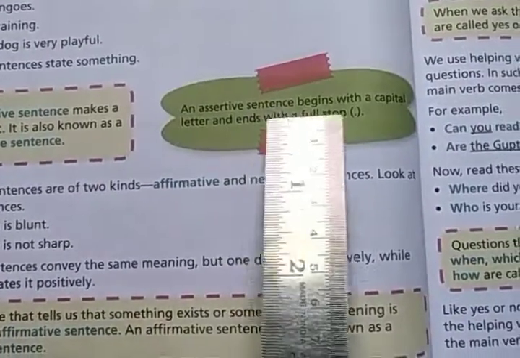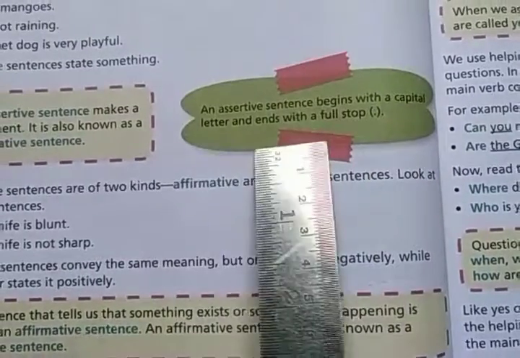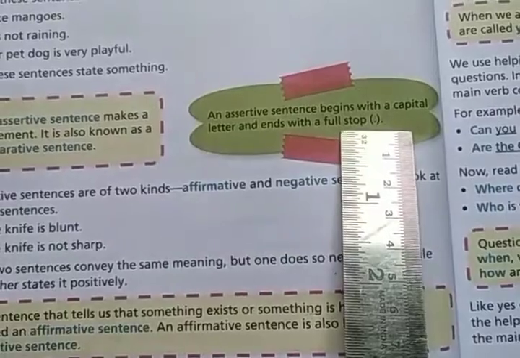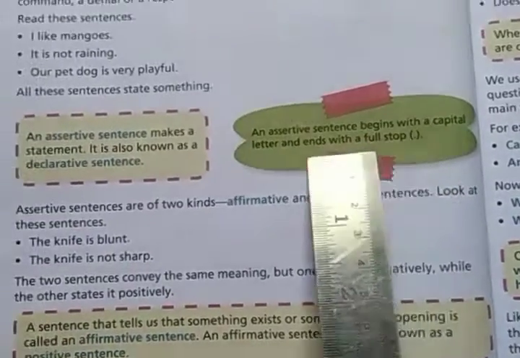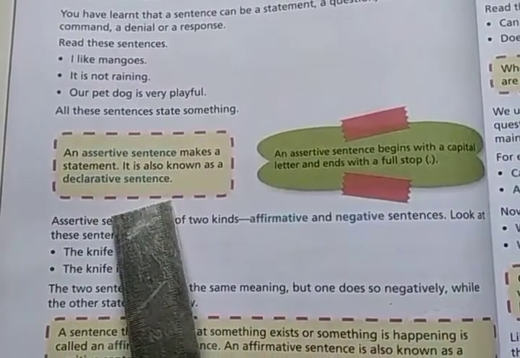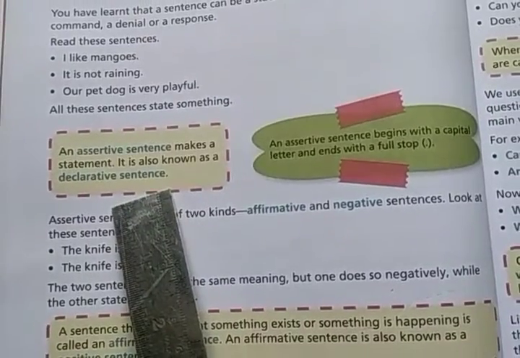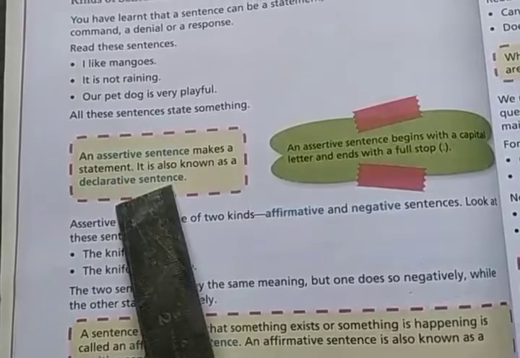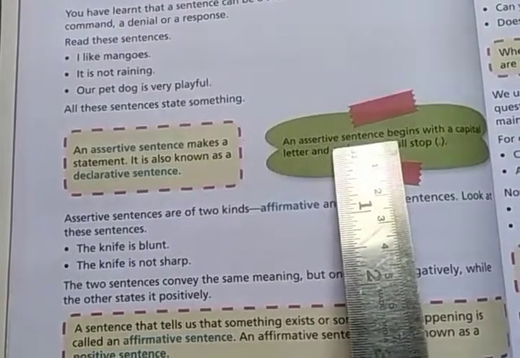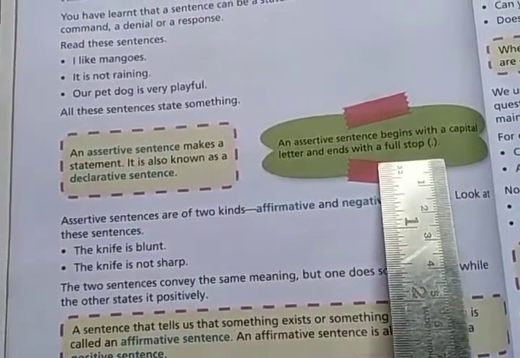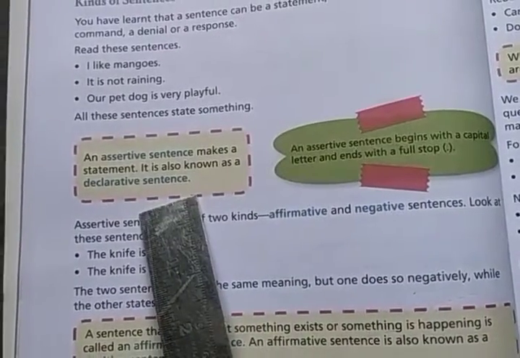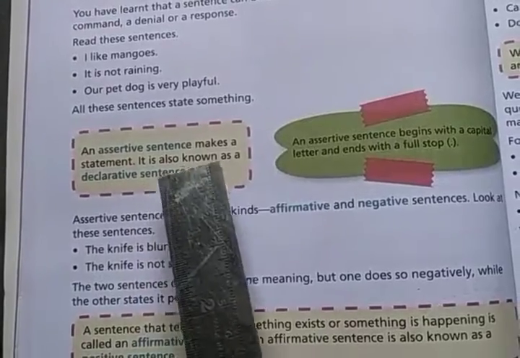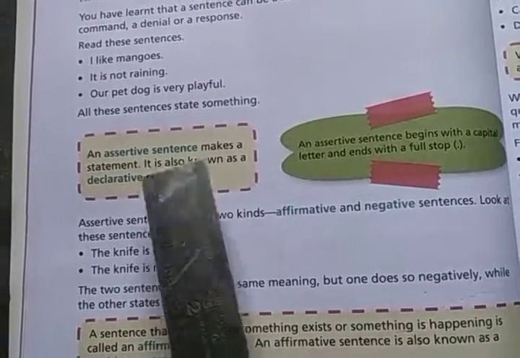An assertive sentence begins with a capital letter and ends with a full stop. How does an assertive sentence end? It ends with a full stop. So how will you recognize assertive sentences? They start with a capital letter and end with a full stop. Assertive sentences are simple sentences, with no question, request or command. Simple declarative statements are known as assertive sentences.